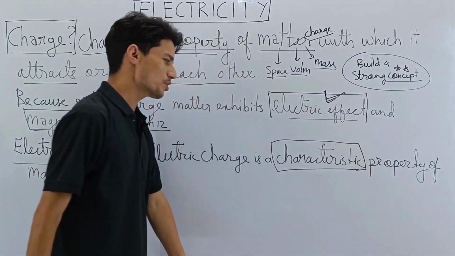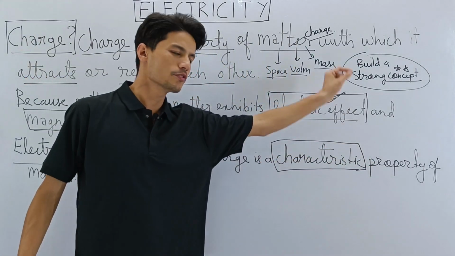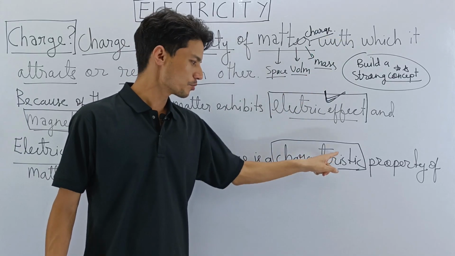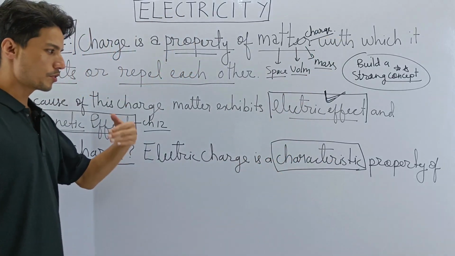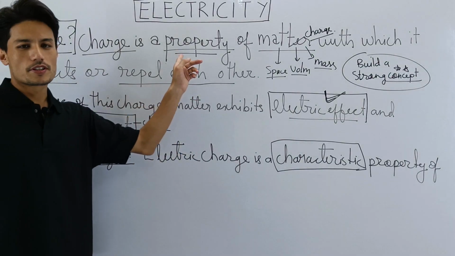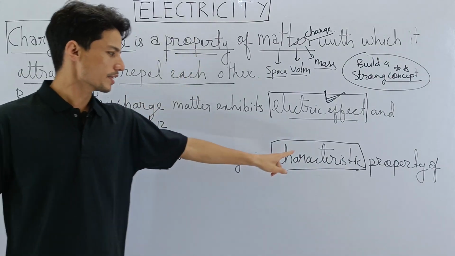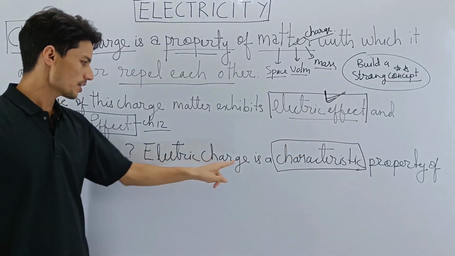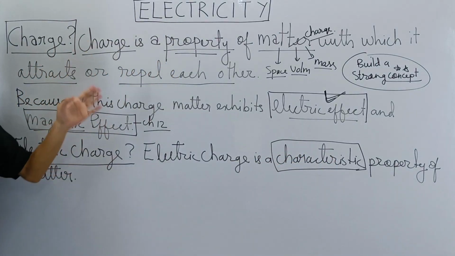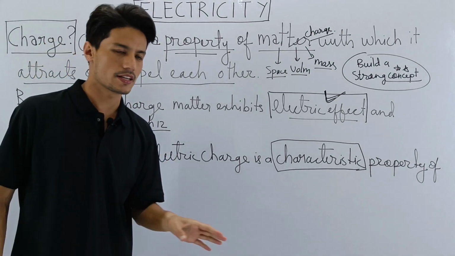This will get your teacher to give you full marks, because the definition is different by this word. So this is how you can frame a new answer. This is just copy pasted from the definition of charge, with just one extra word, characteristic. So electric charge is a characteristic property of matter. Simple, they are the same. Like I said, they are 99% the same, at least this part.